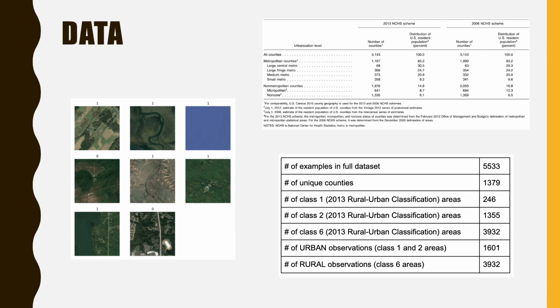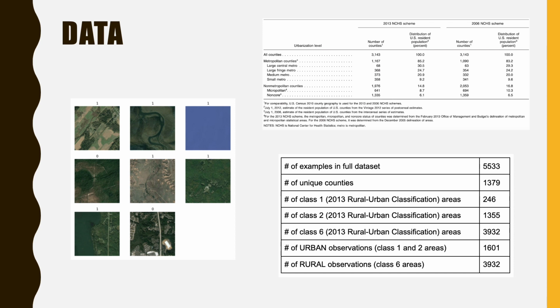On the left, you can see examples of the images in our dataset and also the labels. And so when it came to finding the labels for our problem, we originally were going to use population density and treat this as a regression problem. However, we struggled to find any significant results in modeling that function, so we turned to a binary classification problem with urban and rural areas. Specifically, we used the National Center for Health Statistics urban-rural classification scheme, utilizing classes 1 and 2, large central metro and large fringe metro, as the urban class, and class 6, non-metro, non-core counties as the rural class.